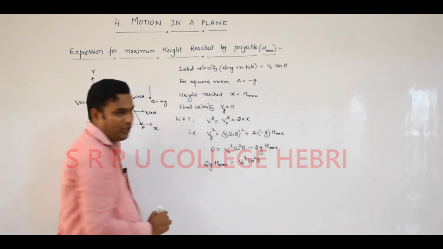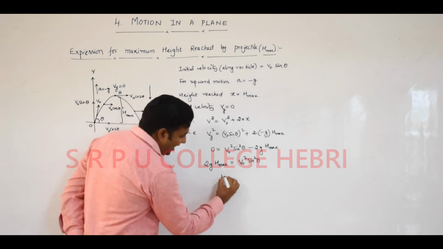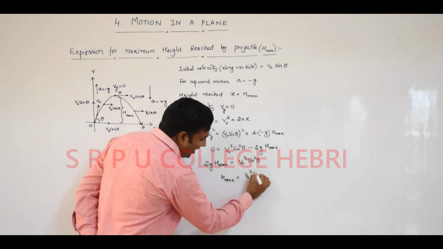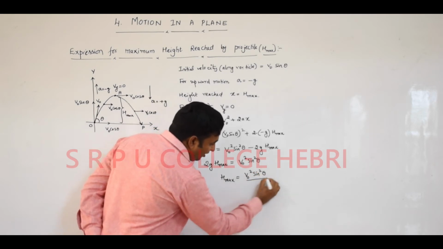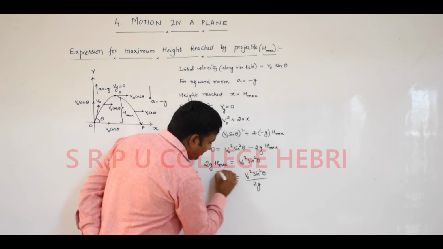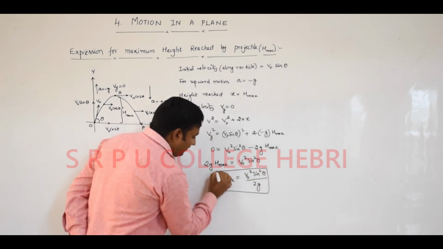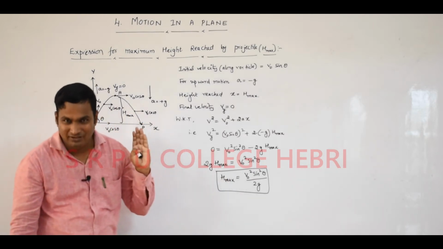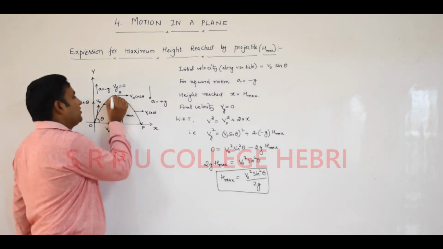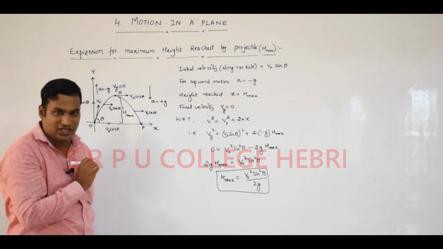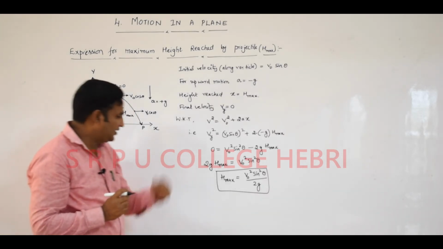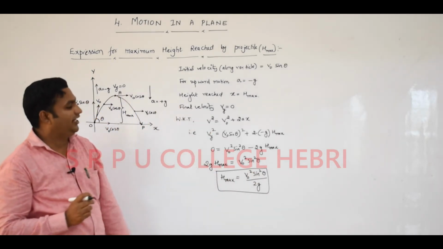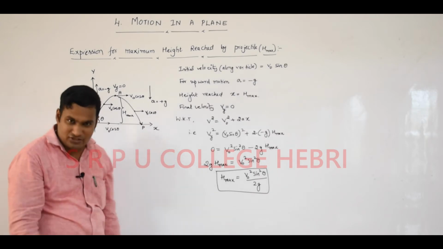By arranging the above equation, that becomes h maximum is equal to v naught square sin square theta divided by 2g. Dear student, this is the formula for maximum height reached by the projectile. Remember, here this point to this point is the maximum height reached by the projectile. H maximum is equal to v naught square sin square theta divided by 2g is the maximum height reached by the projectile. Understood this equation?